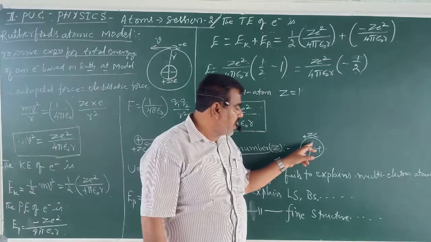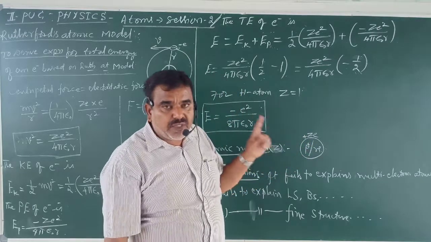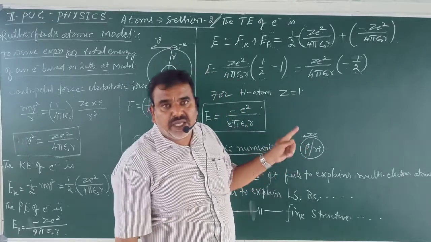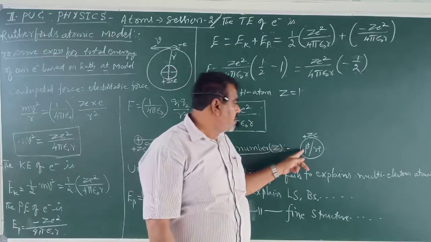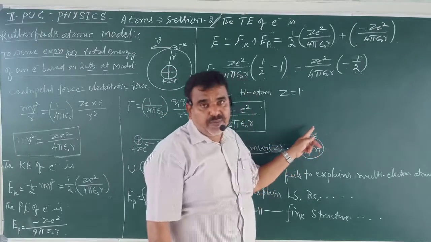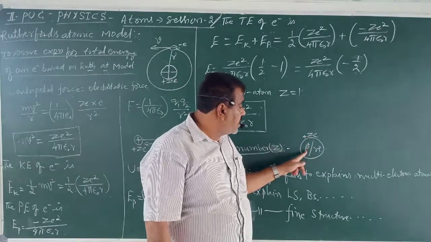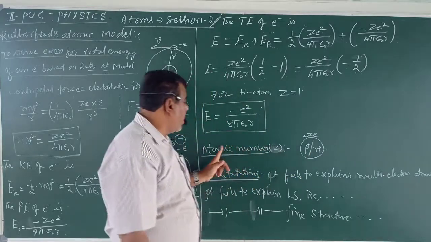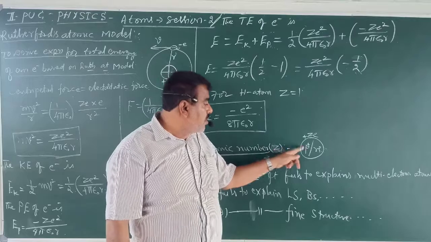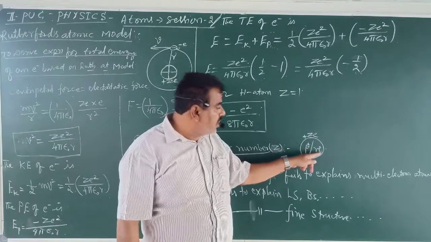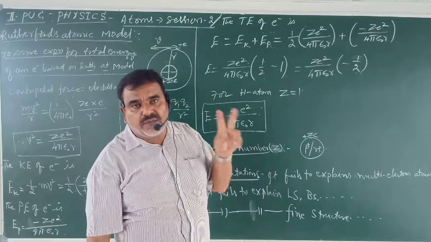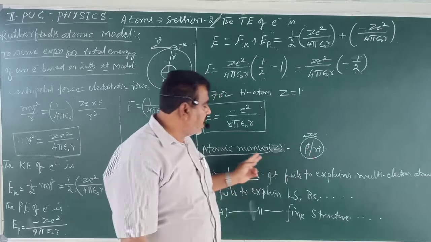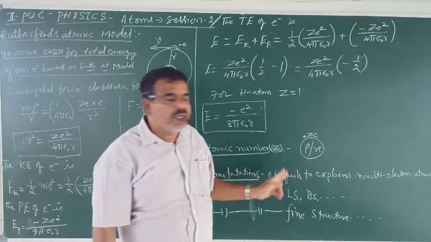Protons carry a positive charge of plus e. If there is one proton, the charge of the nucleus is plus e. If there are two protons, the charge on the nucleus is plus 2e. So this Z signifies the number of protons present in the nucleus of an atom. Similarly, we have the atomic mass number. The total number of protons and neutrons together is called the atomic mass number. We will take these things up once again when we take up the next topic, the nucleus.